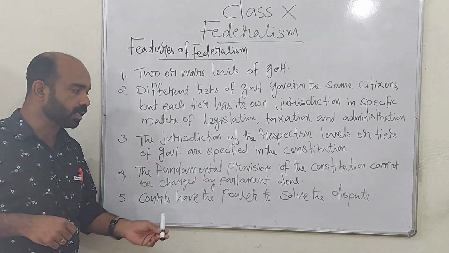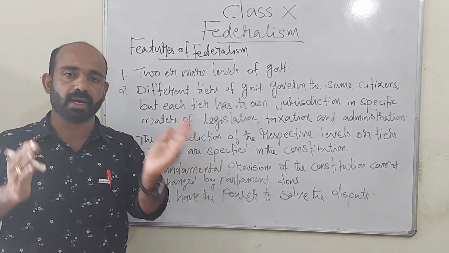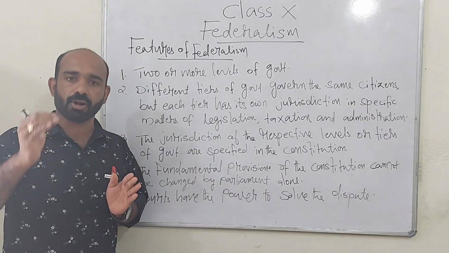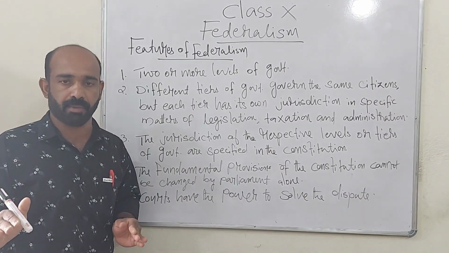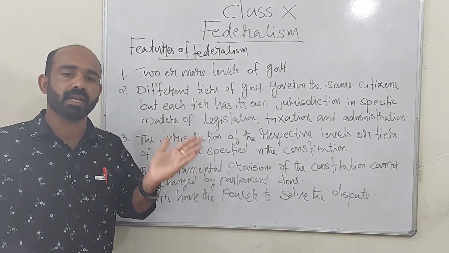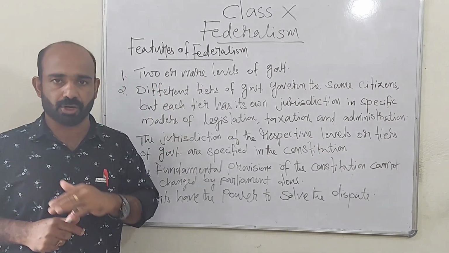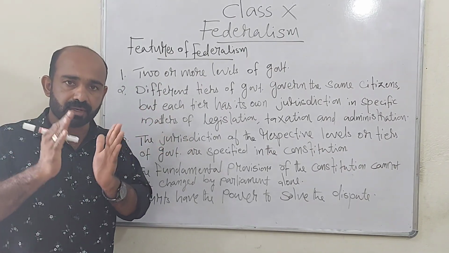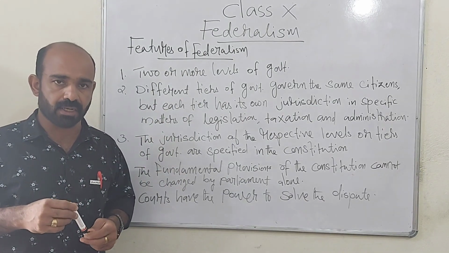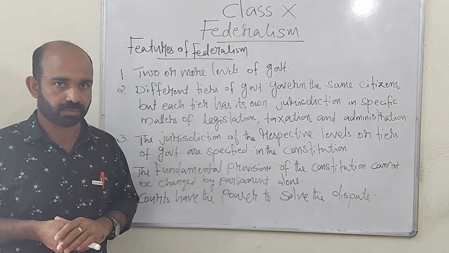Now, let's see courts have the power to solve disputes. If there is a dispute between central government and state government, of course there is a possibility for dispute, conflict. Whenever central government tries to interfere in a matter of state government, whenever central government tries to misuse their power, there is a possibility for disagreement, there is a possibility for conflict between central government and state governments. If there is any conflict between central government and state government, judiciary, that is Supreme Court, can interfere in the matter and Supreme Court can work as an umpire to solve these issues.